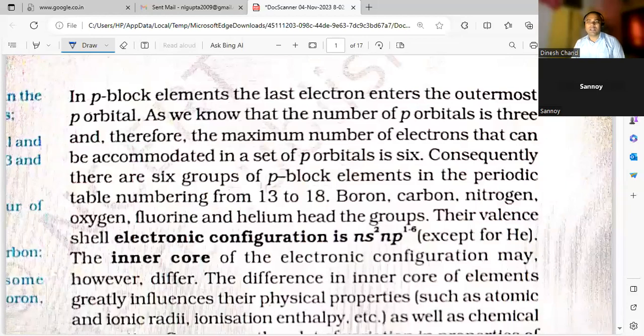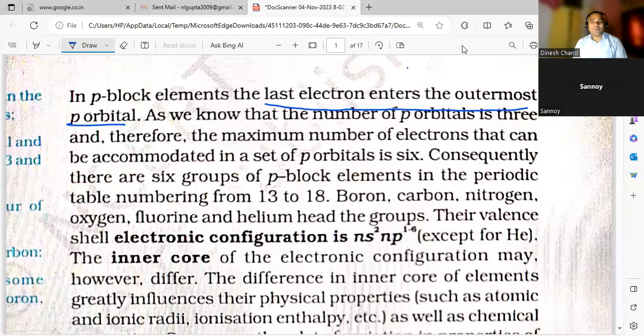What is the group 13 element? Outermost, the last electron enters into which orbital? P orbital. So if the last electron enters into the p orbital, what type of element is that going to be? That is a p block element.